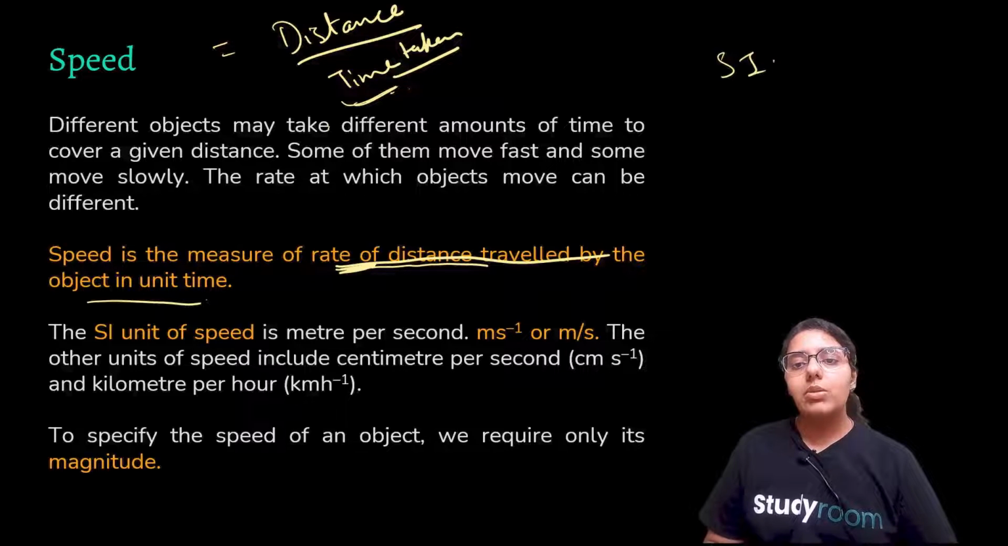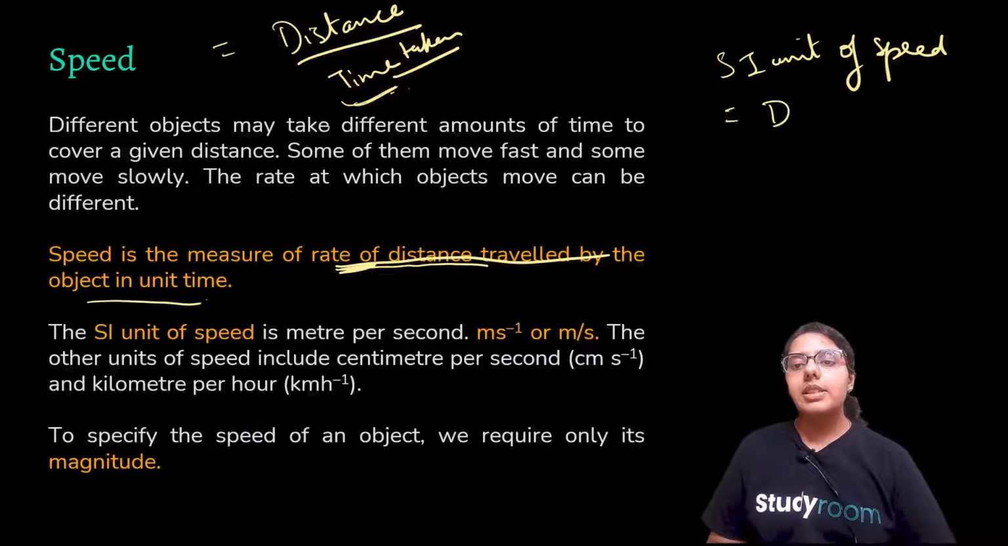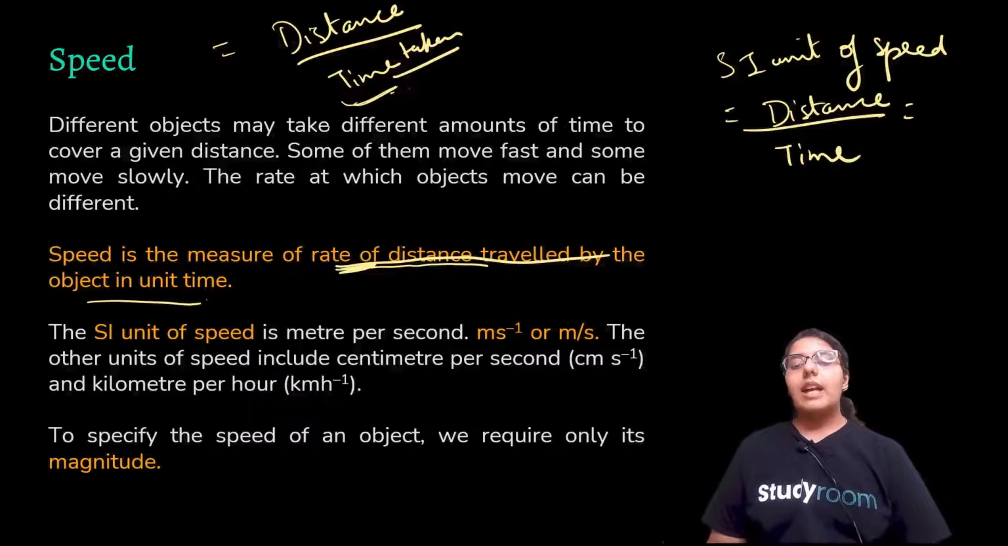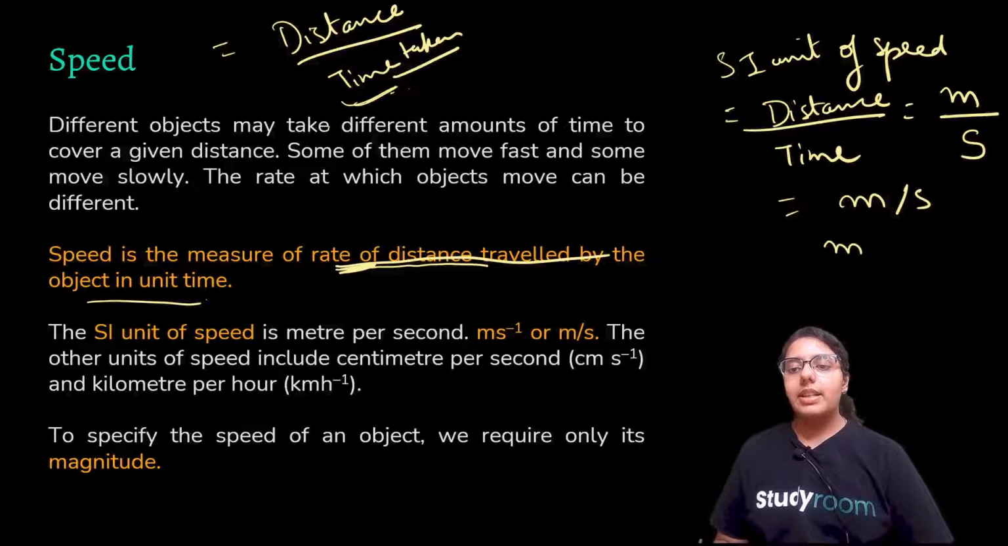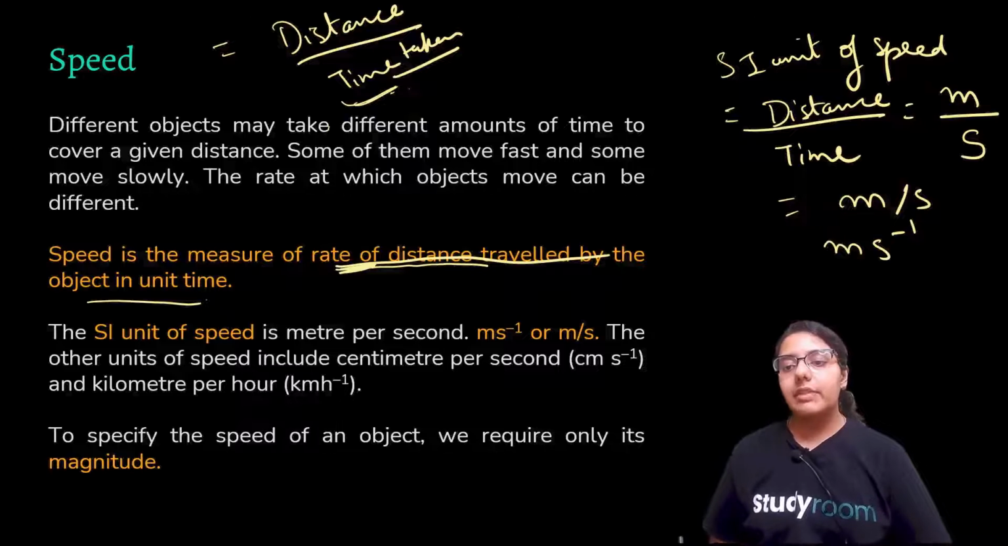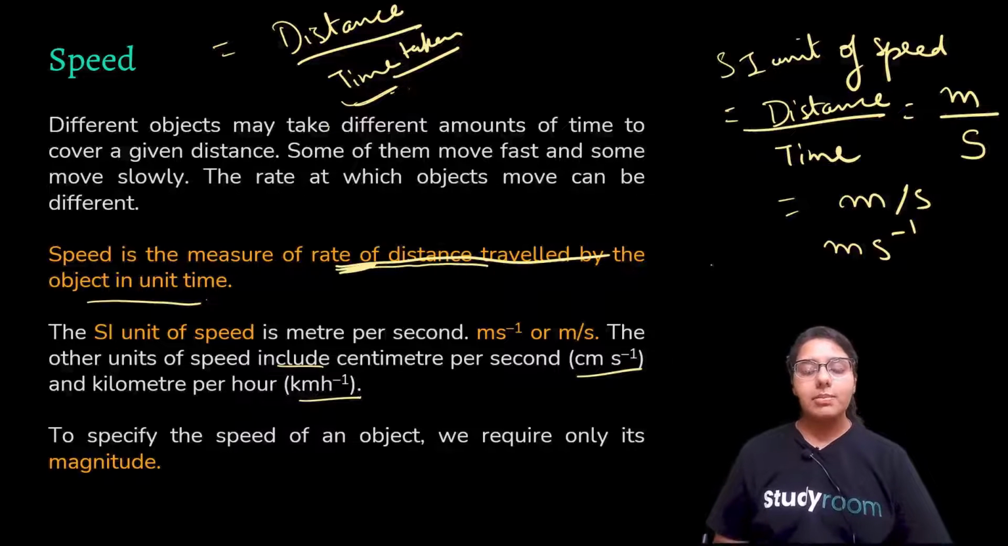So, what is the SI unit of speed? Since we know speed is distance upon time, we can calculate its SI unit by this formula. The SI unit of distance is meter and the SI unit of time is seconds. So the SI unit of speed is meter per second, or we can write it as meter second to the power minus 1. Other units of speed include centimeter per second and kilometer per hour. You can even measure speed in these units, but your standard SI unit is meter per second.